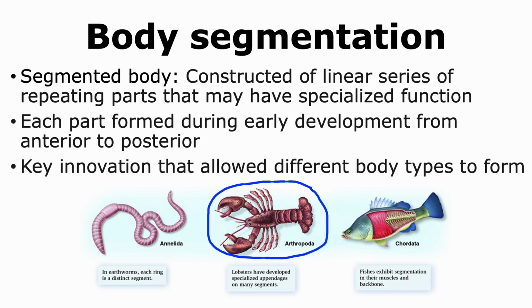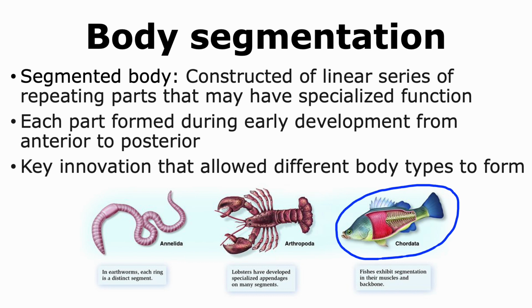Arthropods also show segmented bodies, and in some cases, these body segments are fused. The presence of these body segments helps in locomotion and movement of the organism. Chordates do show body segmentation during embryonic development in the form of the formation of somites. It should be noted, however, that in the adult organism, the segments are not that apparent in the case of chordates. However, the segmentation process is important for the overall development of the organism.